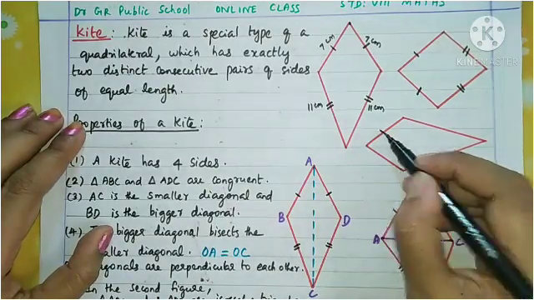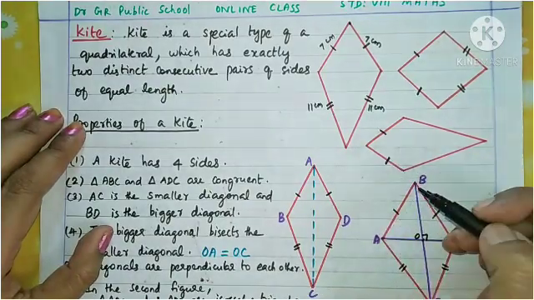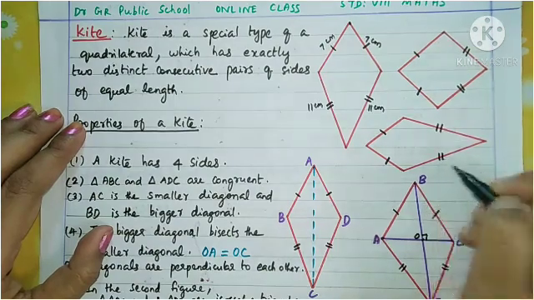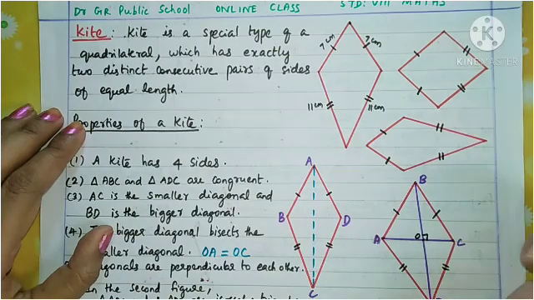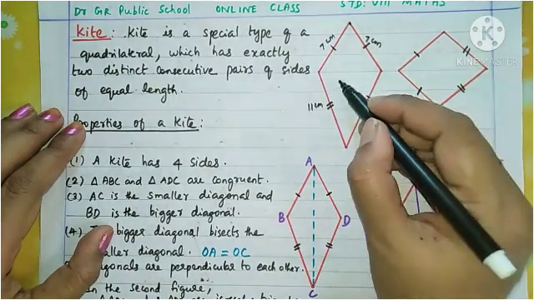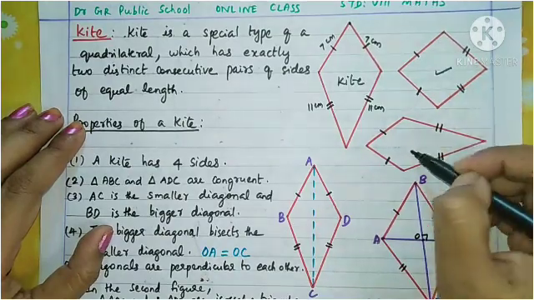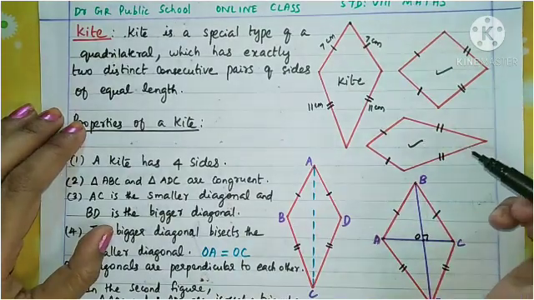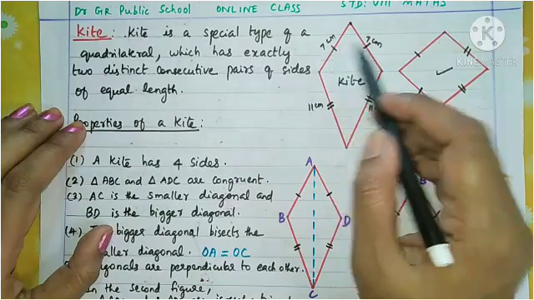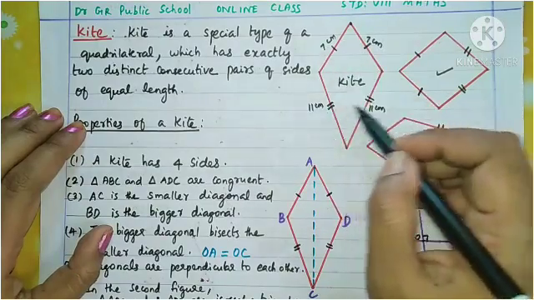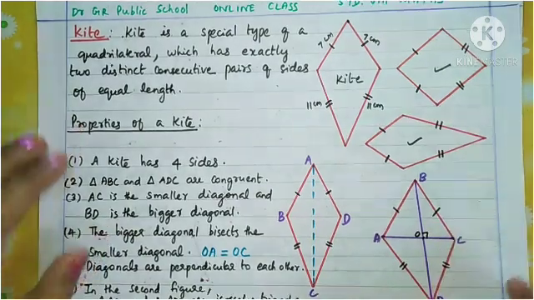This side and this side are a consecutive pair, they are equal, and this side and this side are another consecutive pair, they are equal. So all these are models of kite. So this is a kite, this is also a kite. Understood all of you? The first pair of consecutive sides are equal and the next pair are also equal.